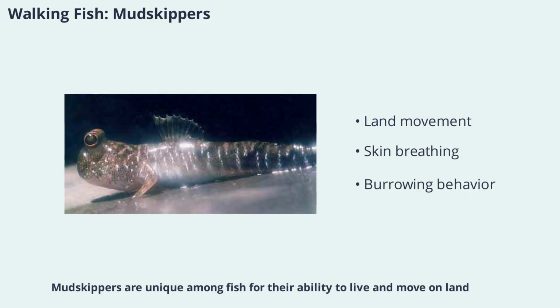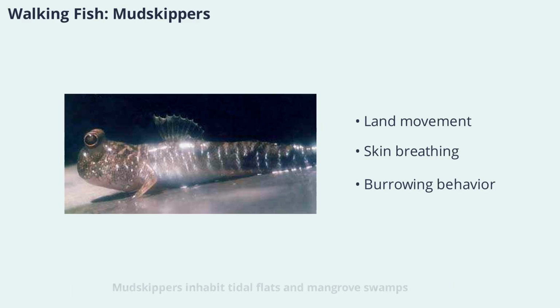Mudskippers are unique among fish for their ability to live and move on land. They breathe through their skin and the lining of their mouth and throat, absorbing oxygen directly from the air. Mudskippers inhabit tidal flats and mangrove swamps where they dig burrows for thermoregulation and protection. Using their large pectoral fins, they hop along the ground, moving faster than a person can walk. These remarkable adaptations allow mudskippers to exploit a niche few other fish can.